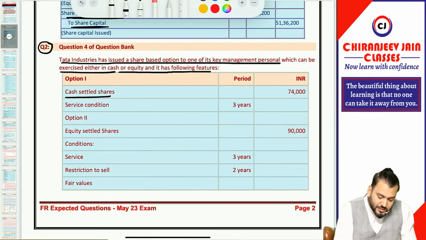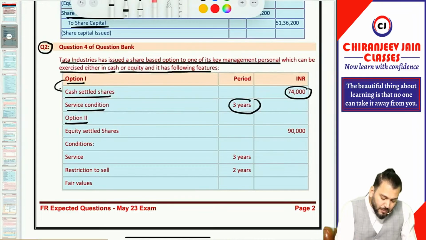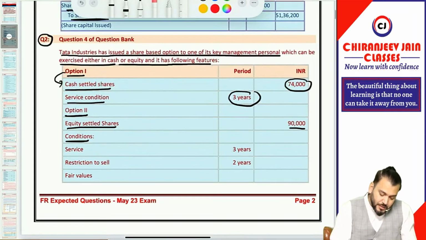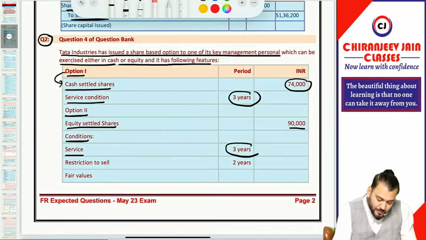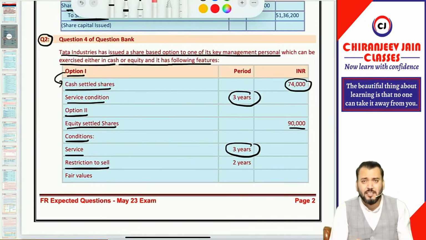You can see cash settled shares is 74,000. Service condition is 3 years. This was option number 1. Option number 2 is equity settled shares 90,000. There is a service condition of 3 years. There is a restriction to sale. Okay, the restriction to sale will be for equity settlement.